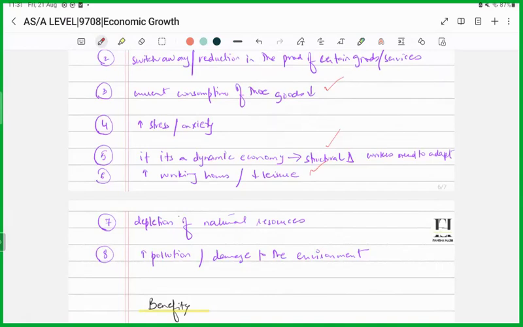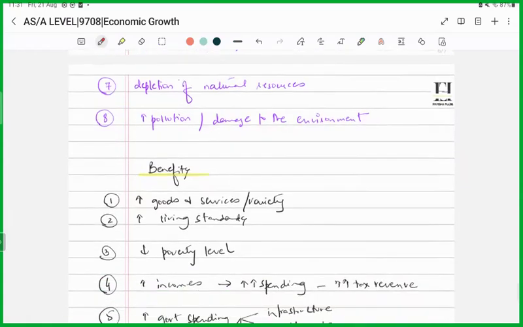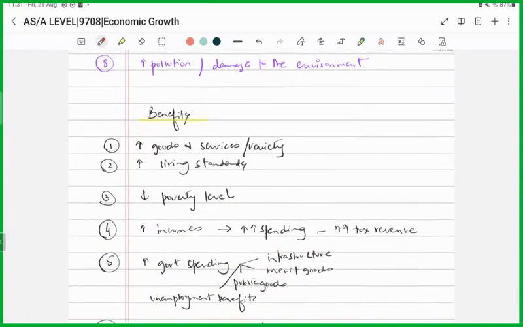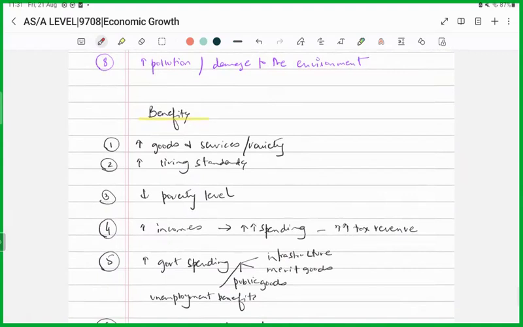However, what could be the benefits? What are the merits of this economic growth? More goods and services, higher variety, right? Better quality. The living standards of people are going to improve because they are now able to enjoy more goods and services, maybe at competitive prices and improved quality, right? As a result, what would happen when living standards are rising? The level of poverty in an economy would fall. People would be better off. They would be earning higher incomes, right?